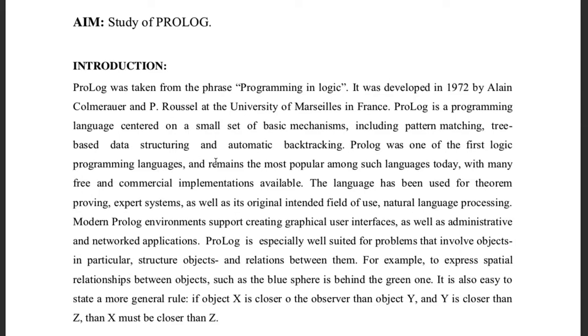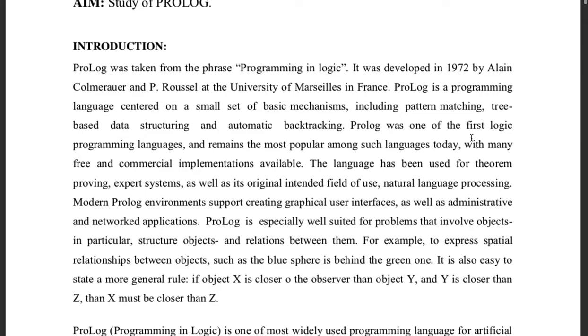Now what is the difference? Why one step ahead? In propositional logic, you use connectives, and if the things in the connective are true, then your whole statement becomes true. If A or B, then if A is true, the whole sentence becomes true. A and B: if A is true and B is true, then the sentence is true. This is propositional logic. But why is predicate logic, or first order logic, more powerful?